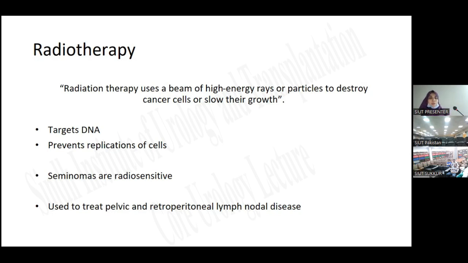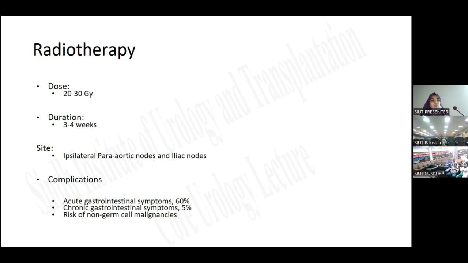The other treatment modality is radiotherapy. Radiation therapy uses a beam of high energy rays or particles to destroy the cancer cells or slow their growth. It does this by targeting the DNA and preventing the replication of cells. Seminomas are radiosensitive, and radiotherapy is used to treat pelvic and retroperitoneal lymph node disease. The dose is 20 to 30 Gy and duration is 3 to 4 weeks.